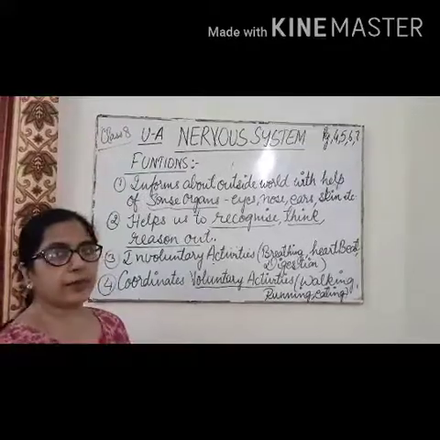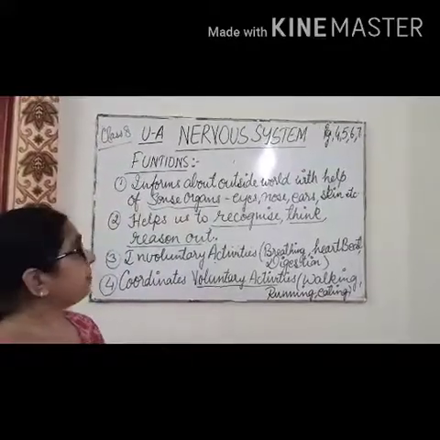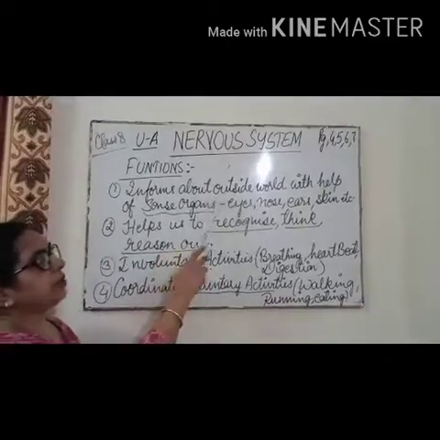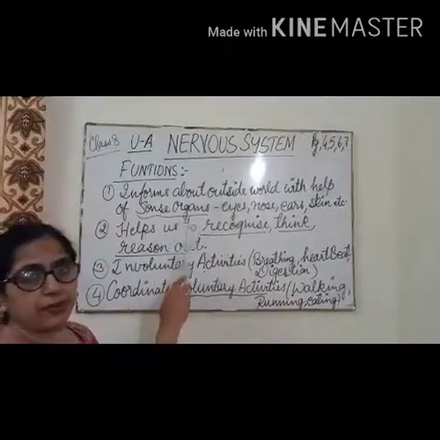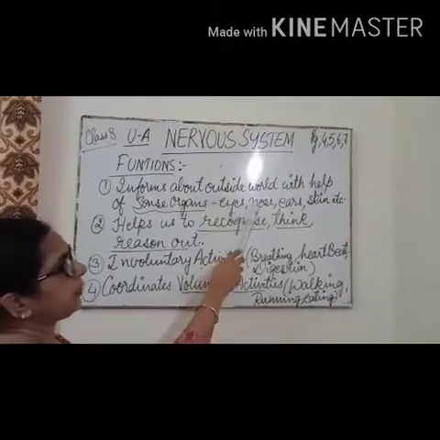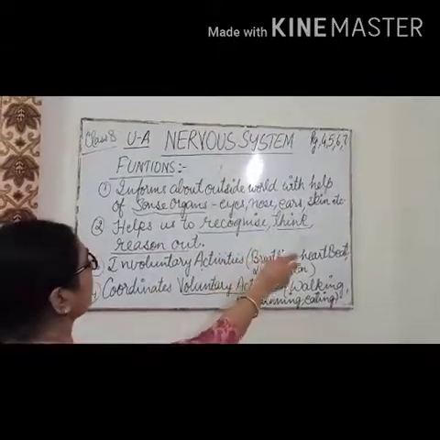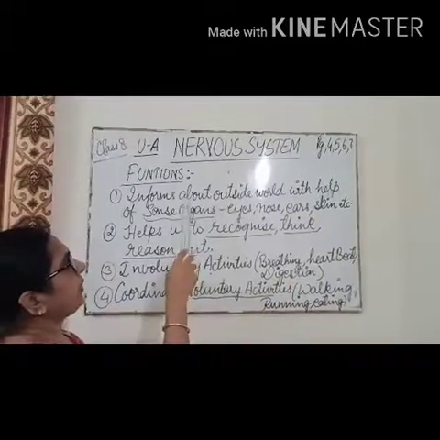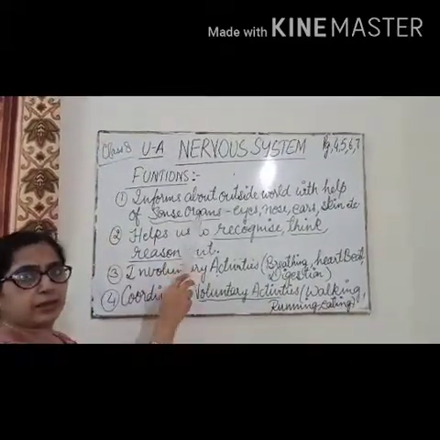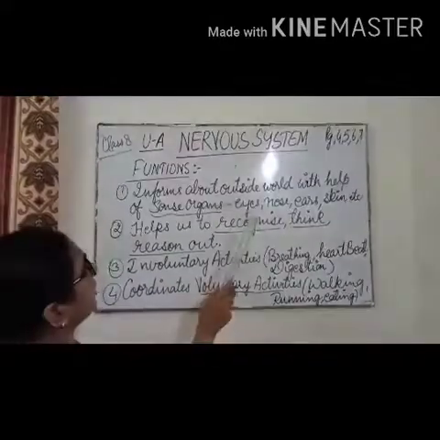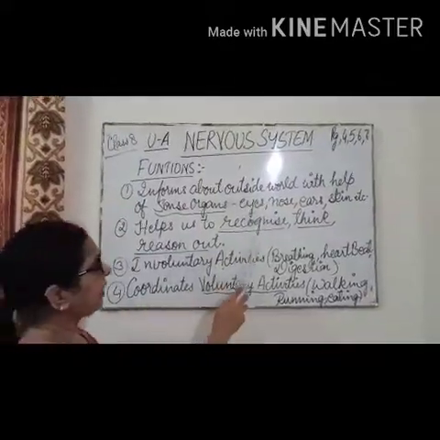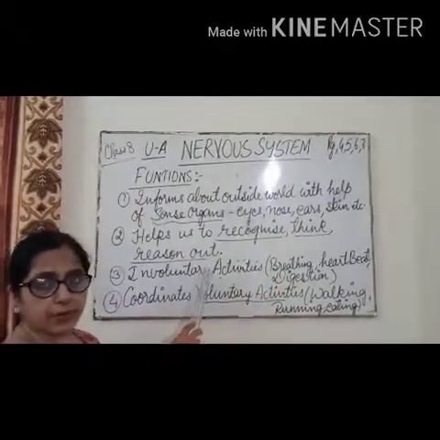Okay, so let us now discuss the functions of the nervous system. First, it informs us about the outside world with the help of the sense organs. The different sense organs of the body are the eyes, nose, ears, skin, etc. So through the various sense organs, it helps us to know about the outside world. Second, it helps us to recognize, think and reason out.